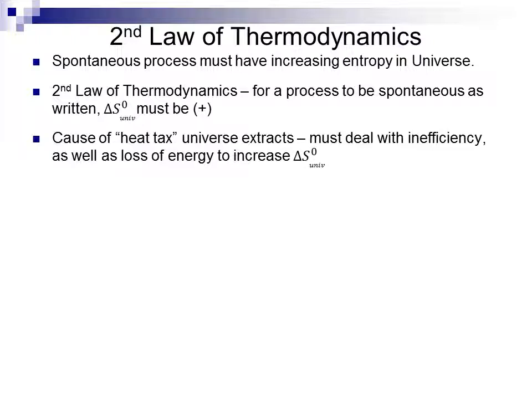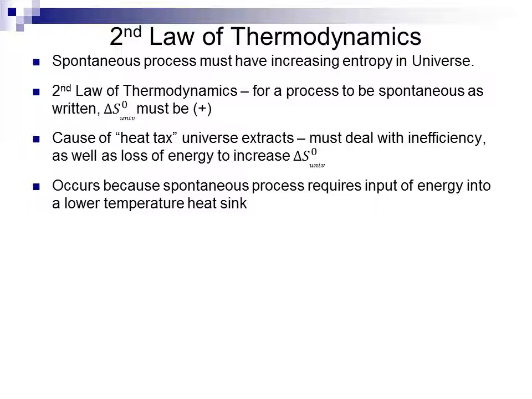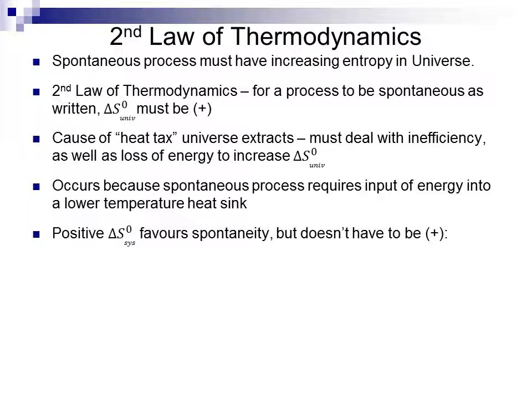This is the cause of the quote-unquote heat tax that we mentioned earlier, that the universe extracts. We must deal both with inefficiency as well as a loss of energy to increase the disorder of the universe. This occurs because a spontaneous process has to input energy into a lower temperature heat sink in order for it to occur. So you have to go from higher energy to lower energy for a spontaneous process to occur. All energy flows downhill.